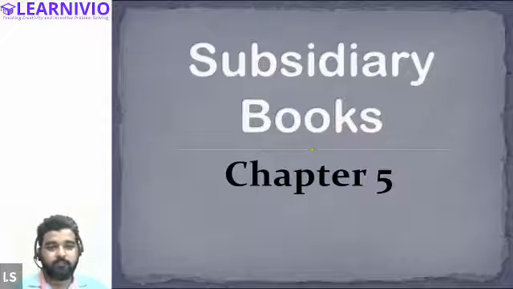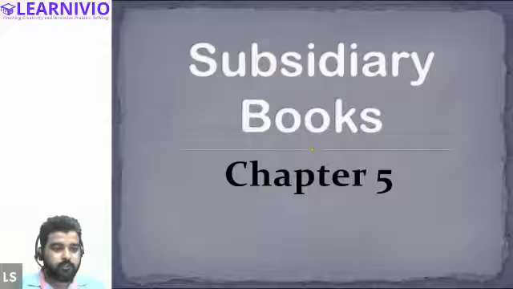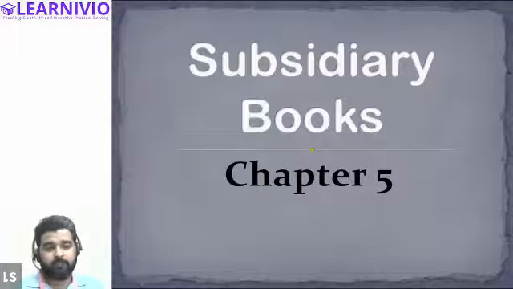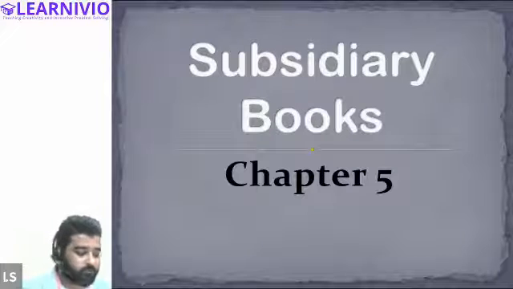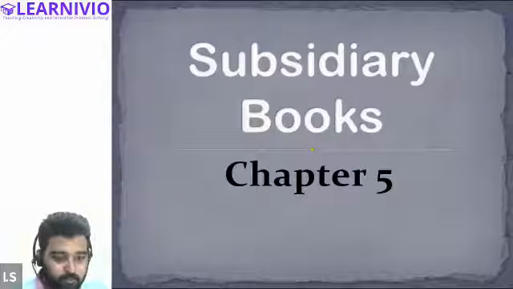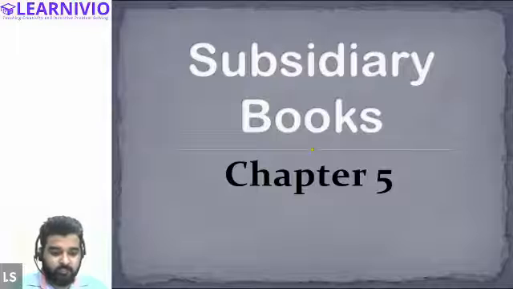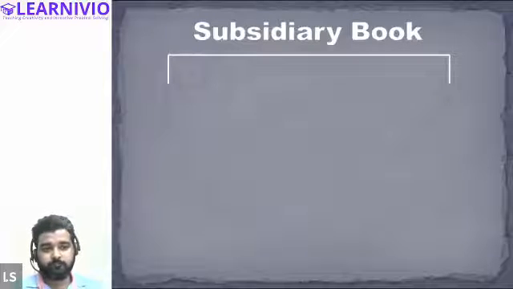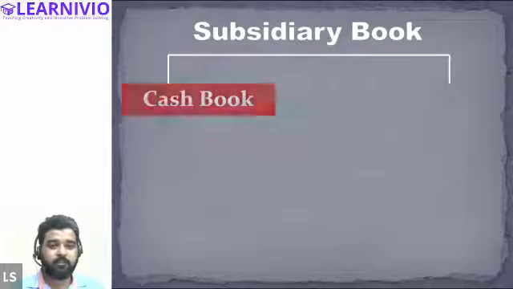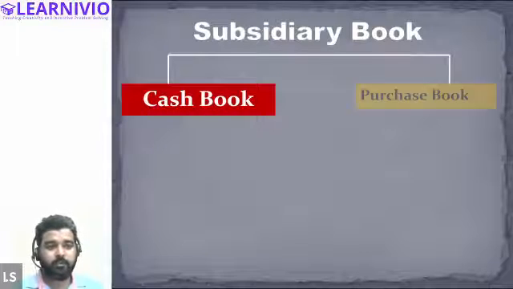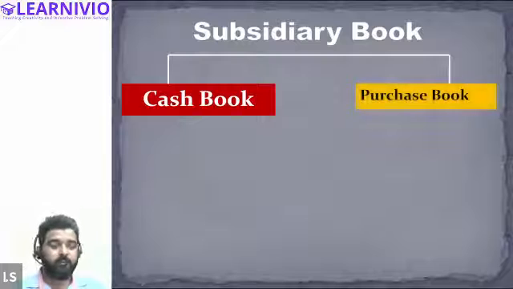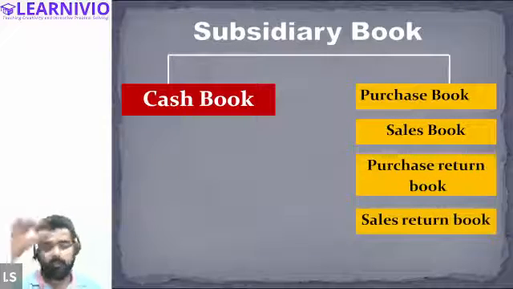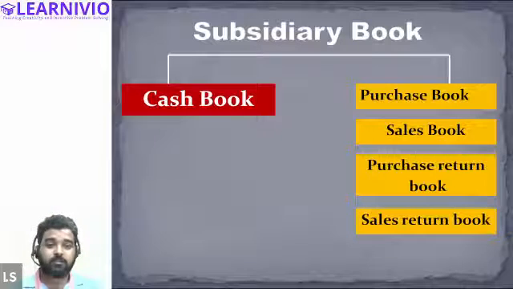Never mind. Let's start with this chapter, subsidiary books. This is the fifth chapter according to the way we are covering the chapters. First of all, we'll start understanding what is a subsidiary book. The last chapter we were discussing, cash book, is also a kind of subsidiary book. Other than this, we have a few other books like purchase book, sales book, purchase return book, and sales return book. All of these are collectively called subsidiary books.